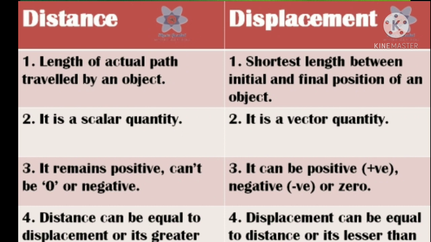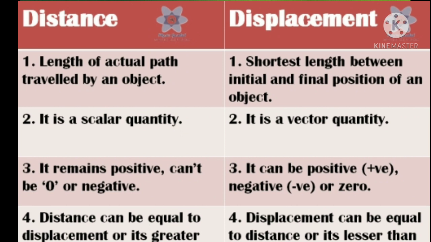Next point, distance is a scalar quantity. Why is it a scalar quantity? Yes, distance has only magnitude, it does not depend on the direction. Okay, so it is a scalar quantity. Already we studied what is scalar and vector, isn't it? A scalar quantity has only certain values or only magnitude, but a vector quantity has both magnitude and direction.